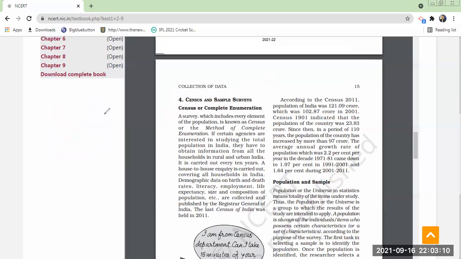Let us take an example. I want to collect data regarding the opinion of 11th standard boys and girls in the capital city of Hyderabad about the facilities in view of COVID-19.